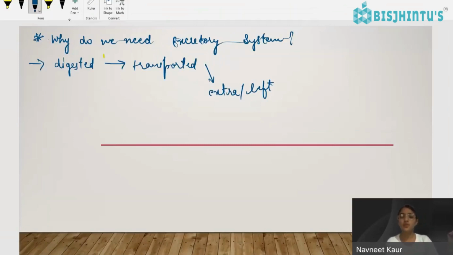Once we have taken all the nutrients, all the minerals from the food, then the rest is of no use for our body, right? So that needs to be excreted. For that we have the excretory system.